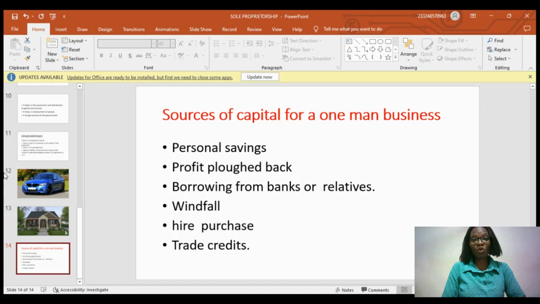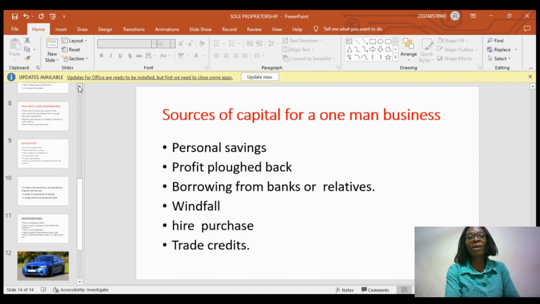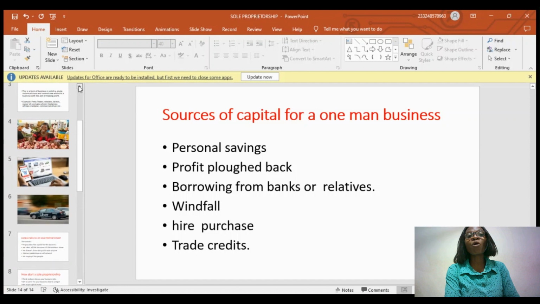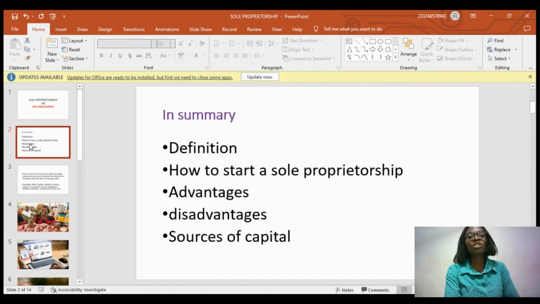So today, in summary, we have done what a sole proprietorship is. It's a kind of business, also known as a one man business, whereby one individual owns and controls the affairs of the business, and he or she enjoys the profits alone, and provides the capital, etc. We also saw some of the advantages, and then we finally saw the sources of capital for a sole proprietorship.